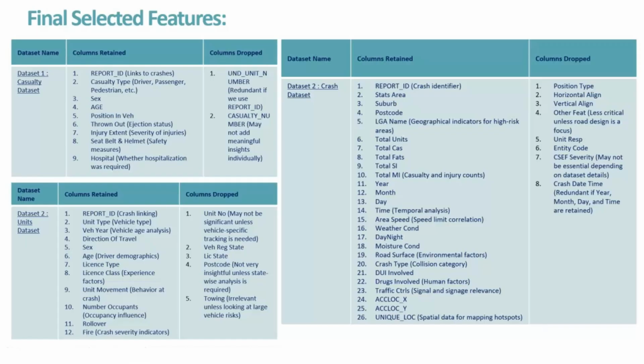So coming to feature selections for each data set. In the casualty data set, we have retained attributes such as casualty type, age, sex, injury severity, seat belt and helmet usage, which are very critical for analyzing the accident outcomes. Then for the crash data set, we have focused on weather conditions, time of day, crash type, DUI or drug involvement, as these are significantly impacting the accident and risk severity. And for the units data set, we have only retained vehicle type, vehicle year, driver's age and sex, unit movement, and number of occupants, because the other ones were not of much use.